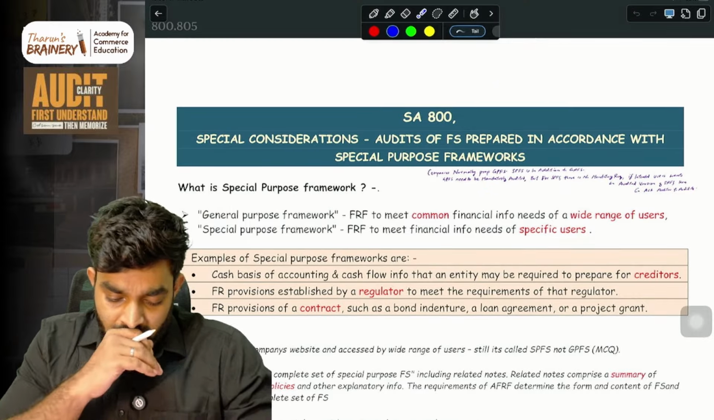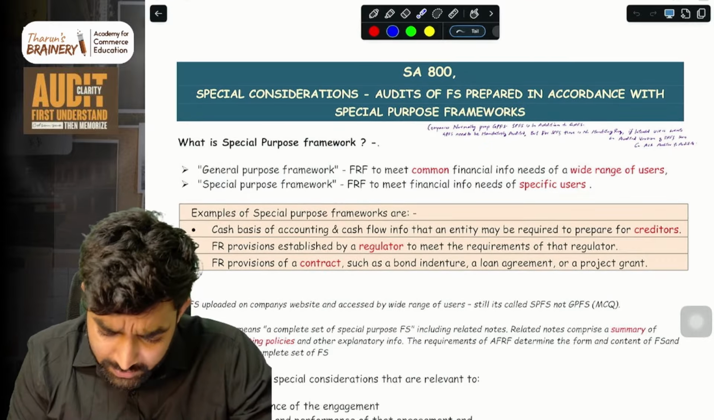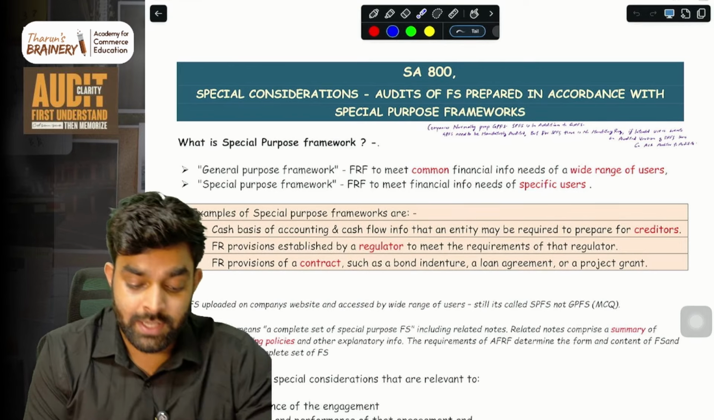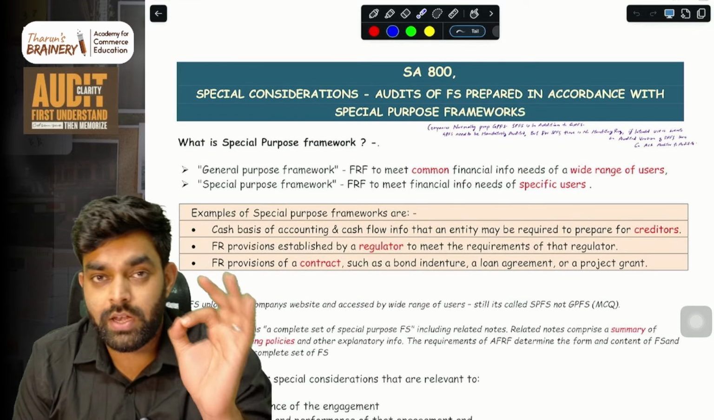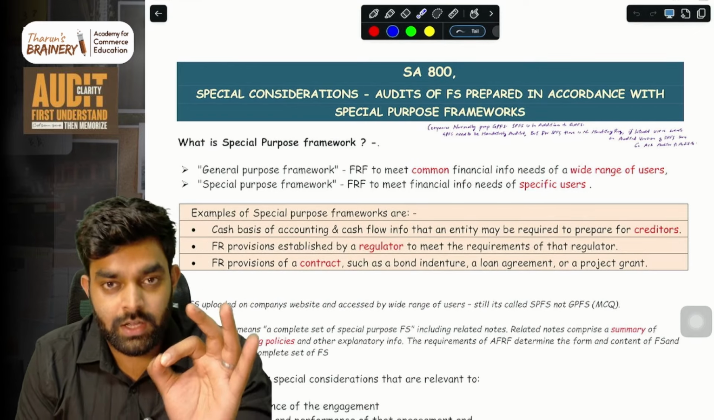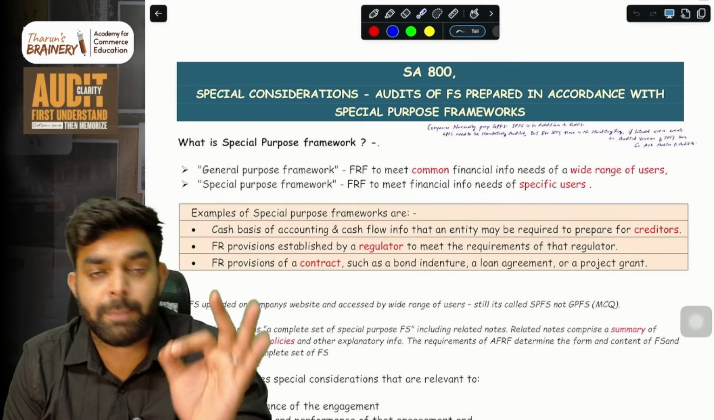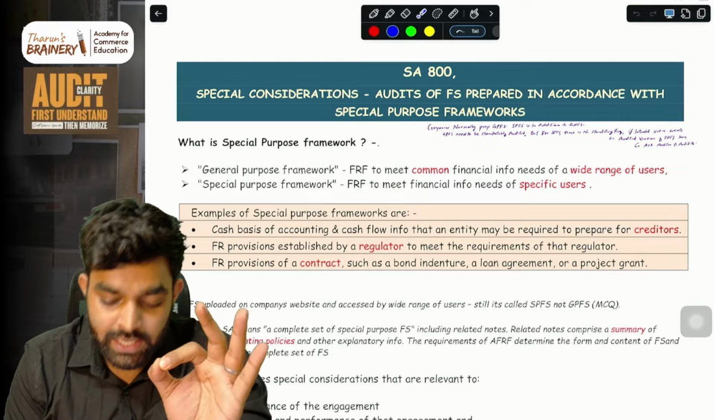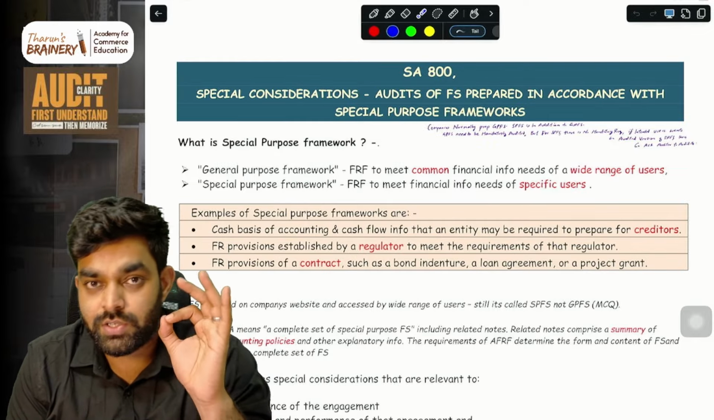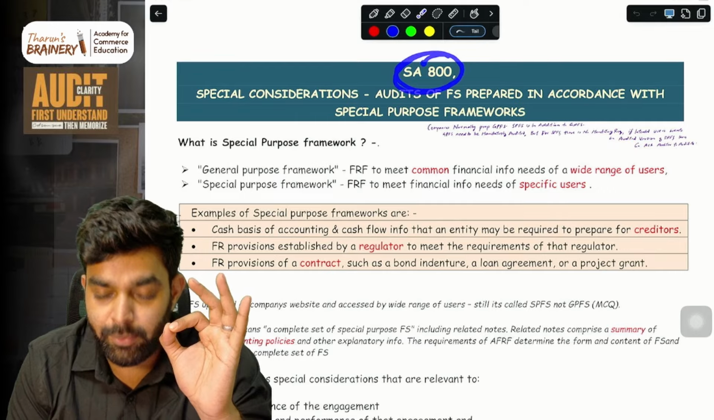So SA 700, SA 800, that is special consideration. When you are auditing financial statements prepared in accordance with a special purpose framework, what are the considerations you need to follow? That is what we are speaking about in SA 800.